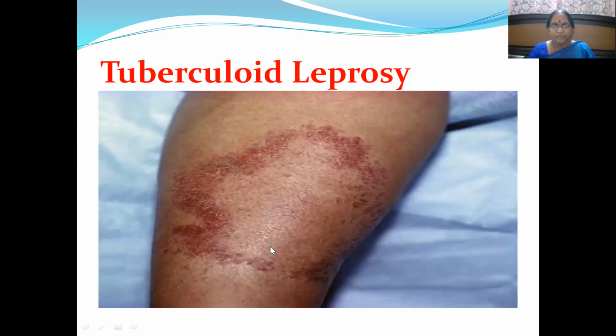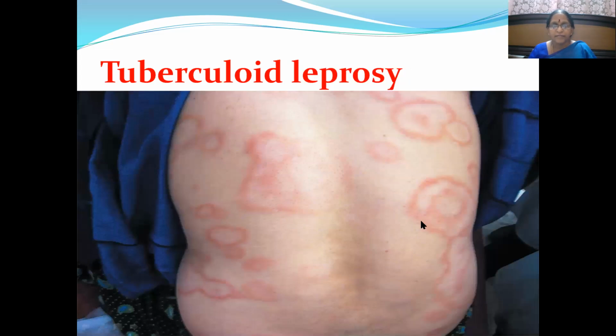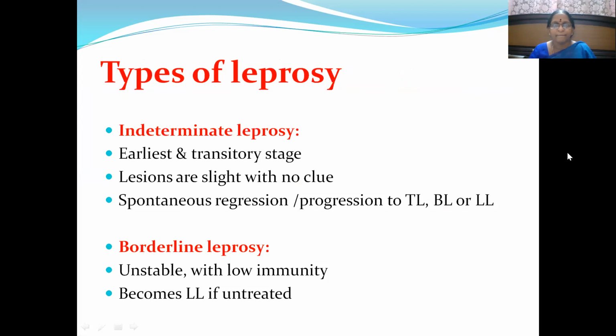So here you can see, when compared to lepromatous leprosy, tuberculoid leprosy has the same patches, but the only difference is the raised red margins. Here you can see. Here also raised red margins of the patches, tuberculoid leprosy disease.